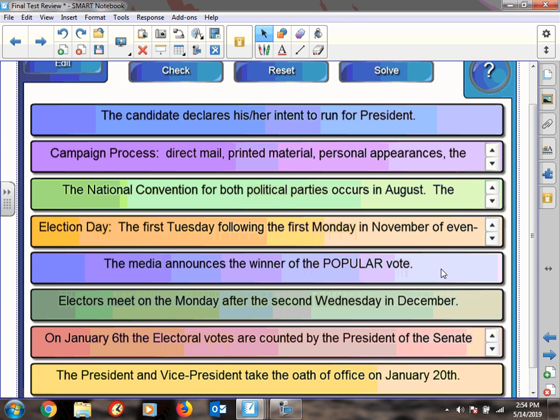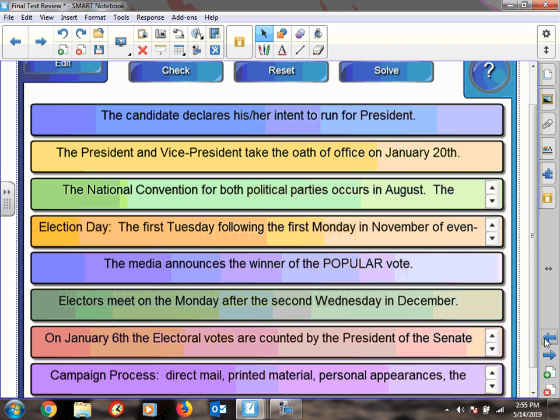Remember, the president has not been chosen yet, because until the electors meet on the second Wednesday after the Monday in December, they send their votes to the president, they send their votes to Congress, and on January 6th, the official presidential candidate is announced. Our winner is announced, and on January 20th, they take their oath of office. Okay?